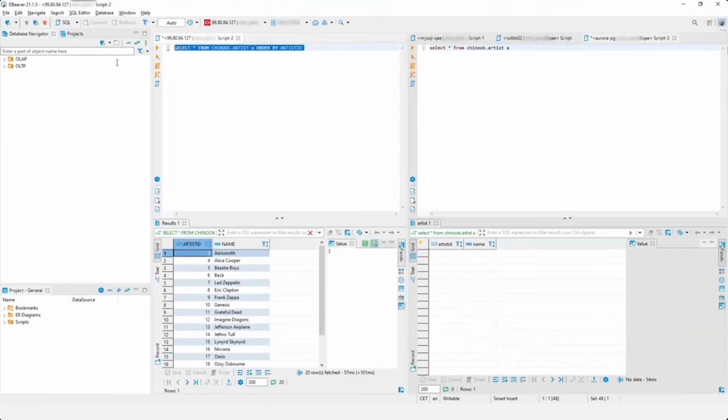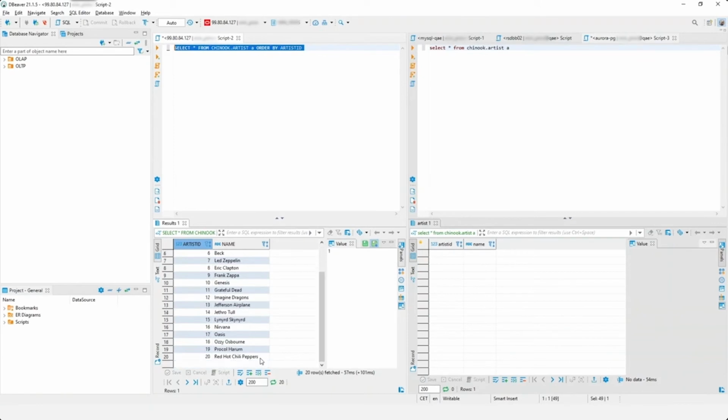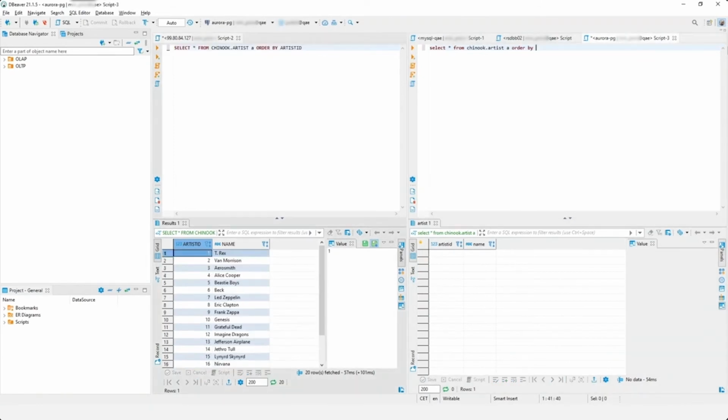Next thing I'm going to do is go to my DBeaver console and show you, on the left hand side, that's my source database.